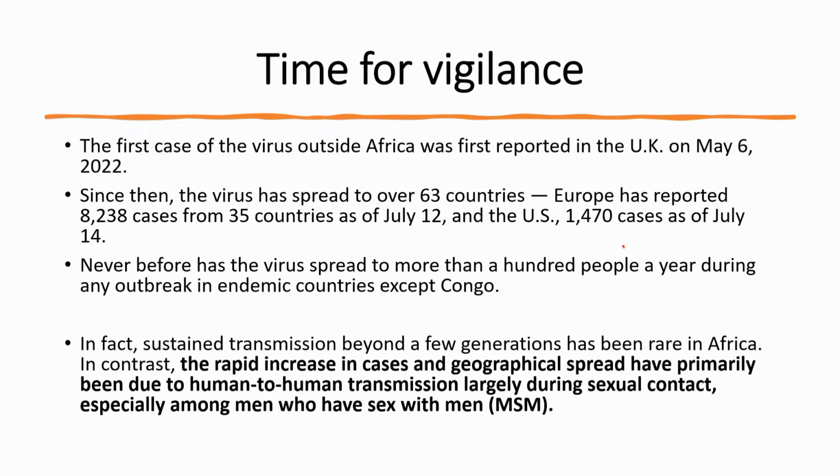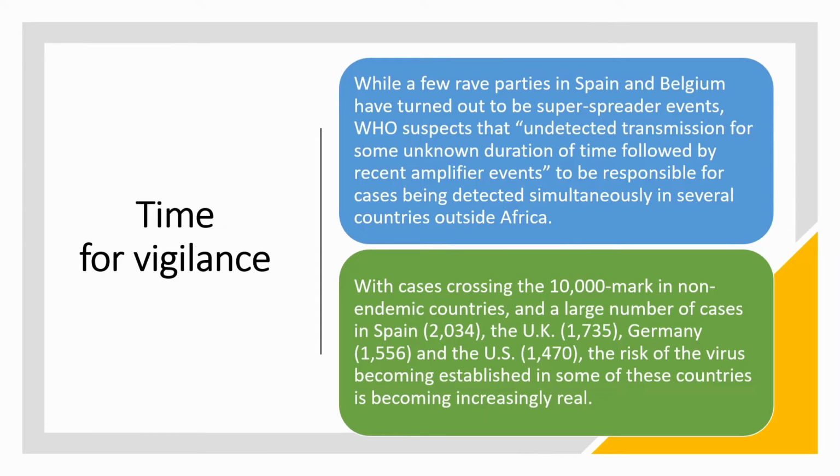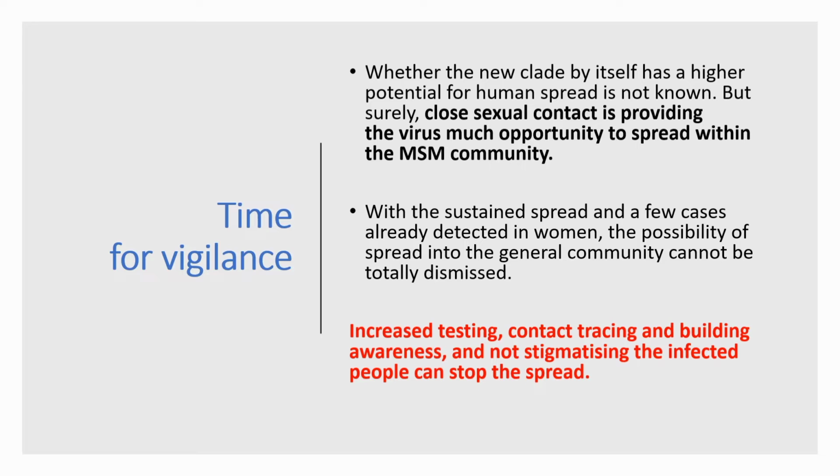So what the author is saying is that there is no need for any panic at this moment. What is needed is strict vigilance. The author also speaks of an increased number of tests among the population, contact tracing and building awareness. Rather than stigmatizing the people having this infection, we must be aware and vigilant about the spread, and not hesitate to get tested initially.